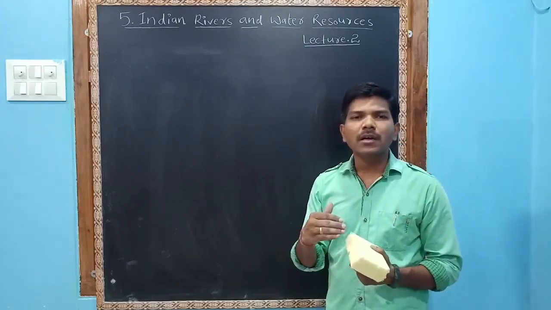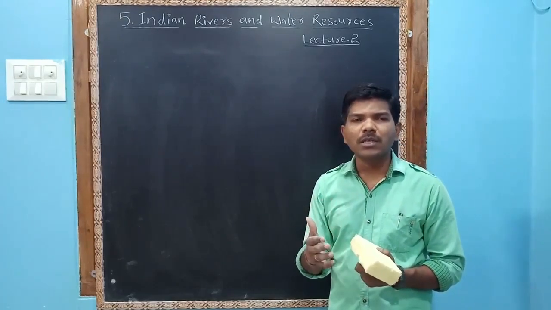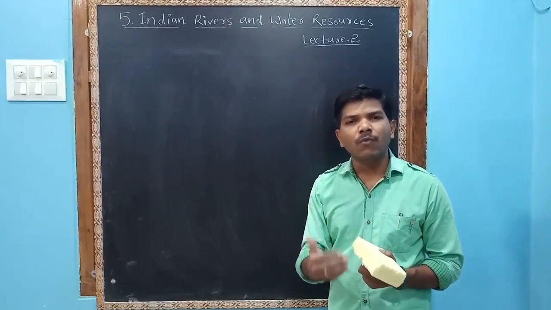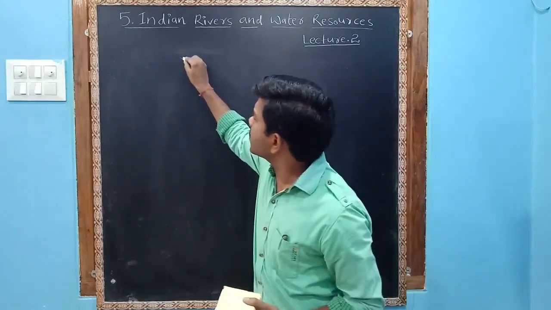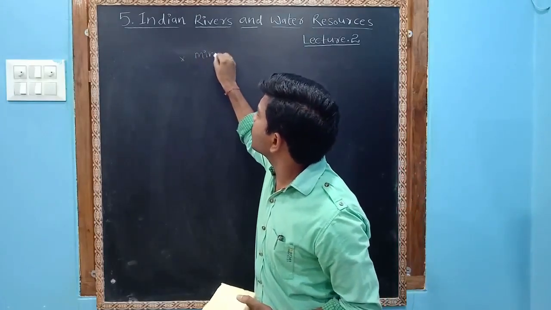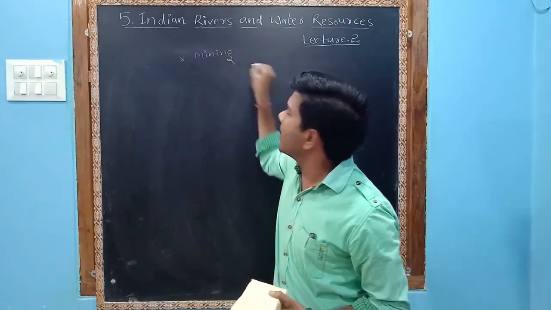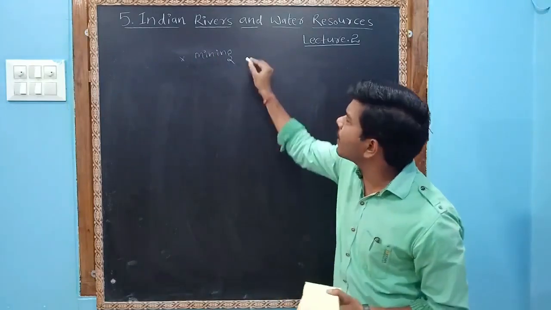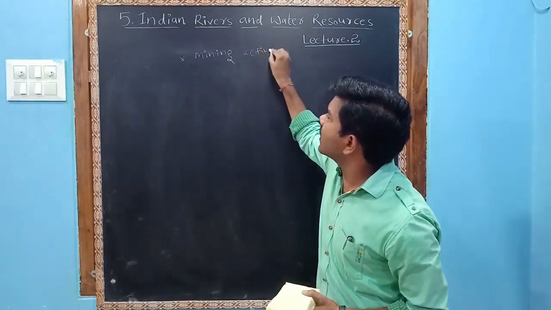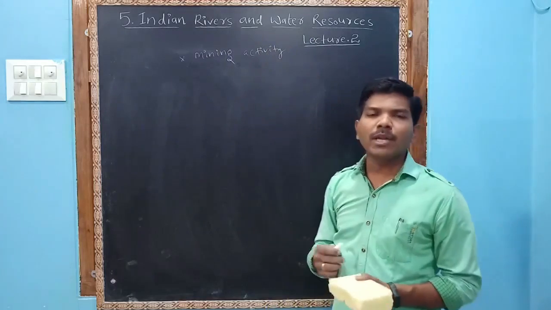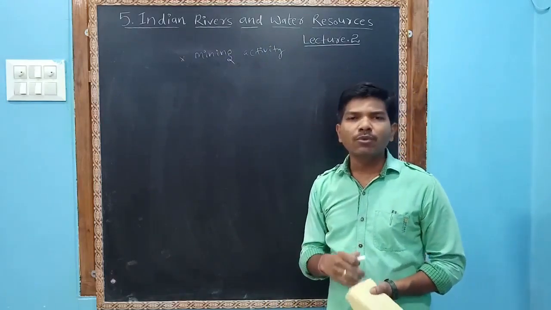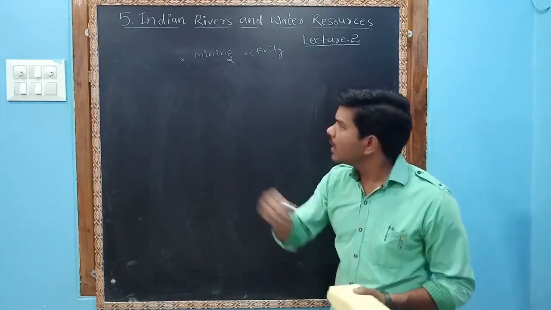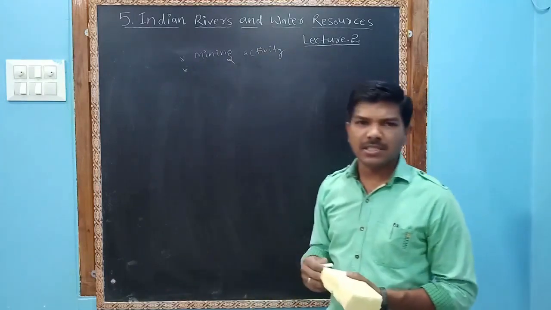Why did the Tungabhadra dam's water storage capacity decrease? First is mining. There was huge mining activity in Karnataka. You might know that the Kudremukh iron ore mines and Sandur manganese mines are there. And inadequate trees.